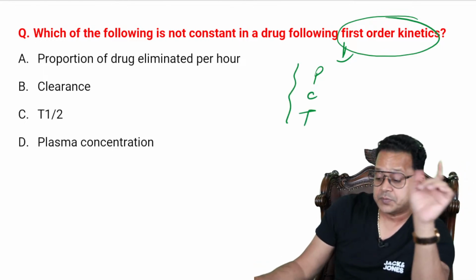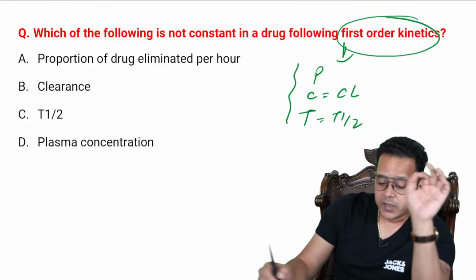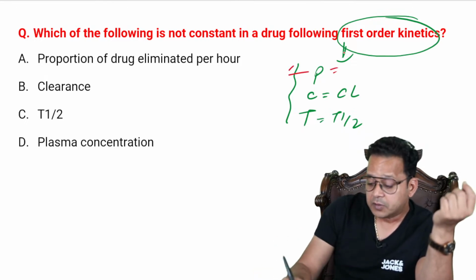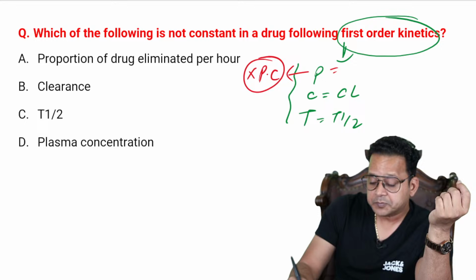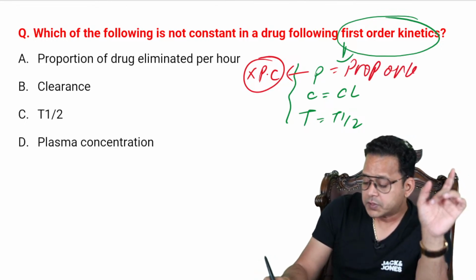First segment of nephron is PCT. Now C is clearance, T is T half. Now where some of you have got confused is what does P stand for? Remember, P is not plasma concentration. P is rather proportion of drug.